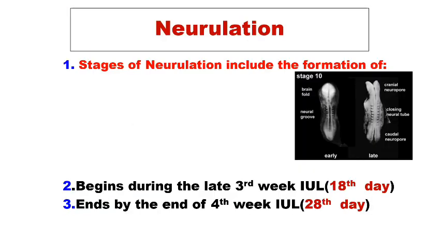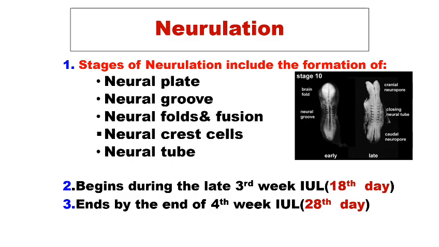So neuralization is important. The stages related to neuralization include neural plate, neural groove, neural folds and fusion, neural crest cells and neural tube, which begins during the late third week of development, that is the 18th day, and ends by the end of the fourth week of intrauterine life, is induced by the notochord.